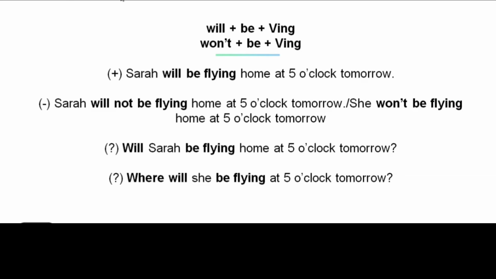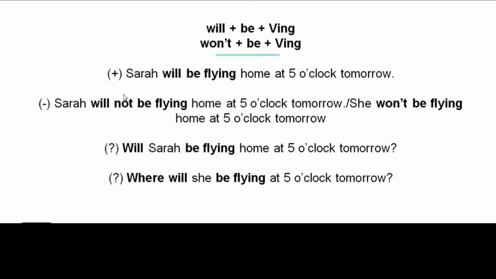To form the future continuous tense, use will plus be plus verb ing. The negative, won't, plus be plus verb ing. Have a look at the examples below.